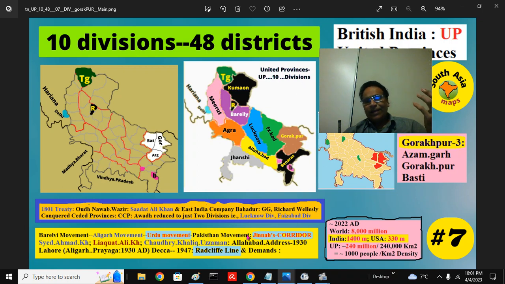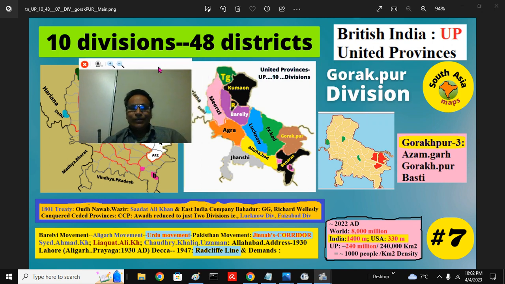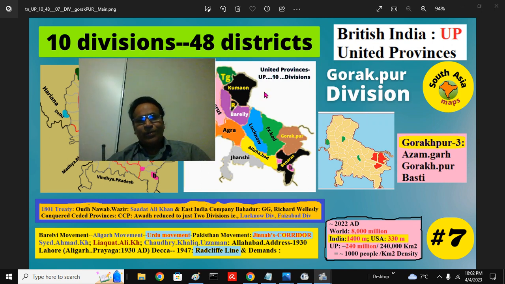Even the Allahabad address asking for Pakistan was delivered here by the poet Allama Iqbal. And so it's a very important region. The entire Radcliffe line that Jinnah demanded has to go through this, called the Jinnah corridor. So there are different things. That's why it is a politically very, very prominent region.